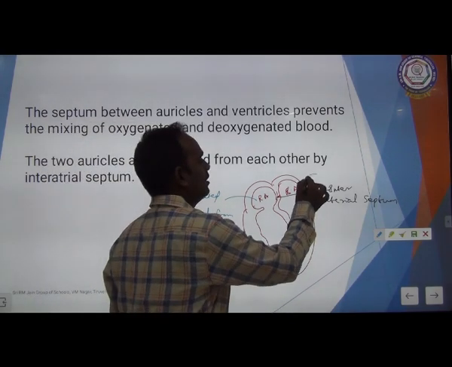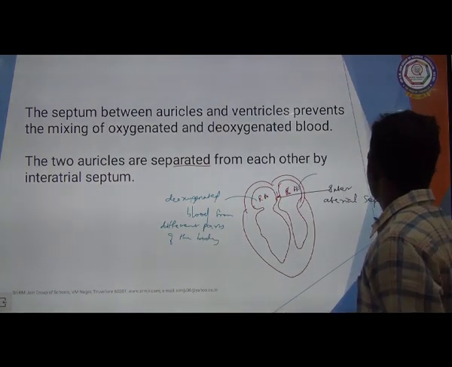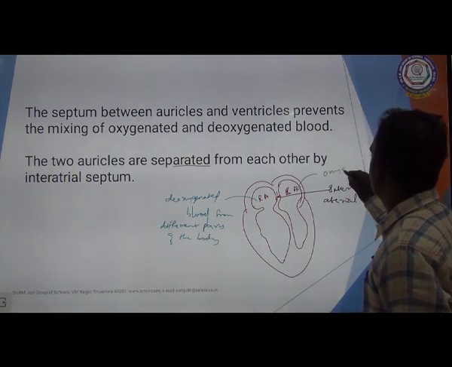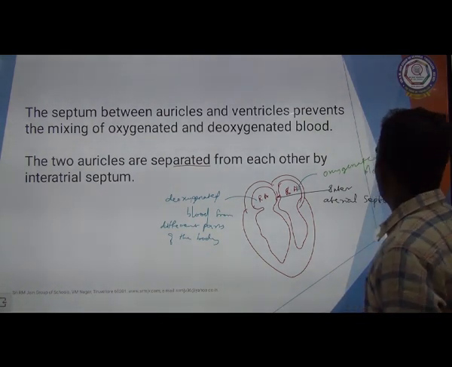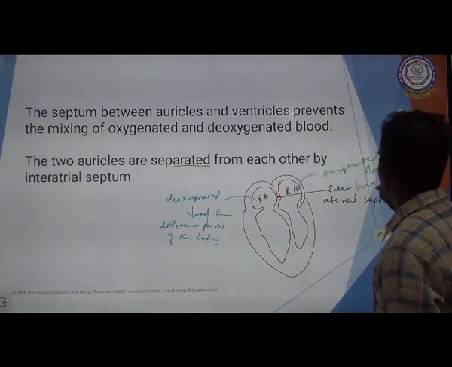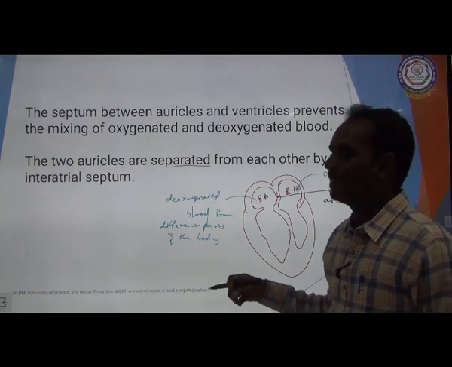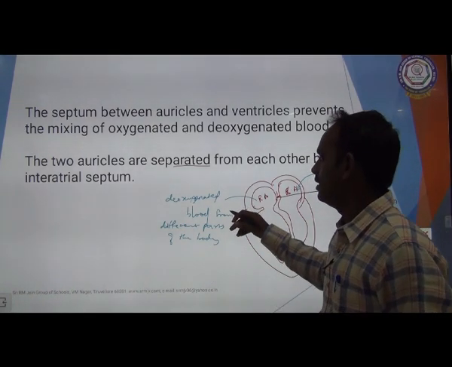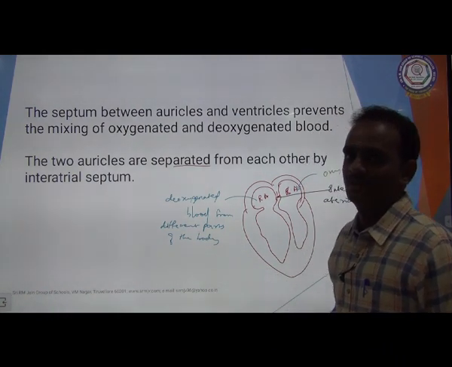The left side of the heart always receives oxygenated blood from the lungs. So the left side always receives oxygenated blood, and the right side always receives deoxygenated blood from different parts of the body. Okay.